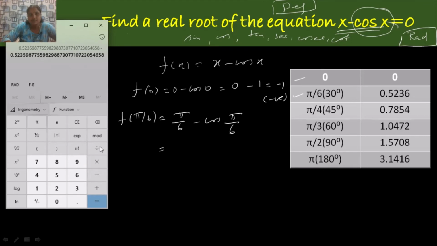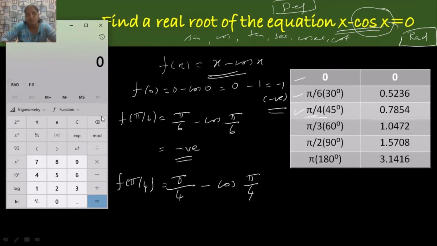Minus cosine value of pi by 6, that is equal to minus 0.3424 etc. So f of pi by 6 value is negative.